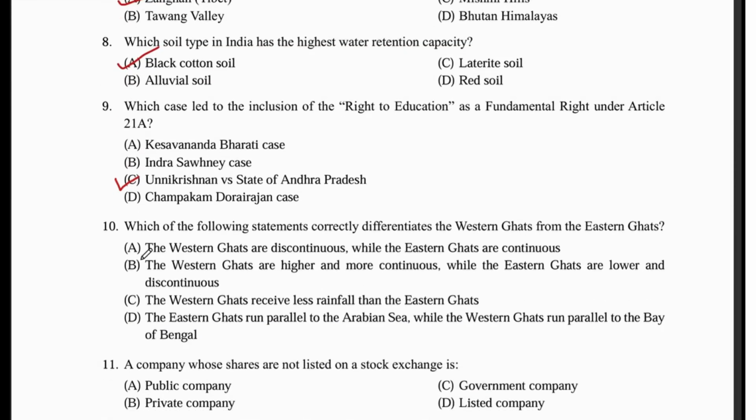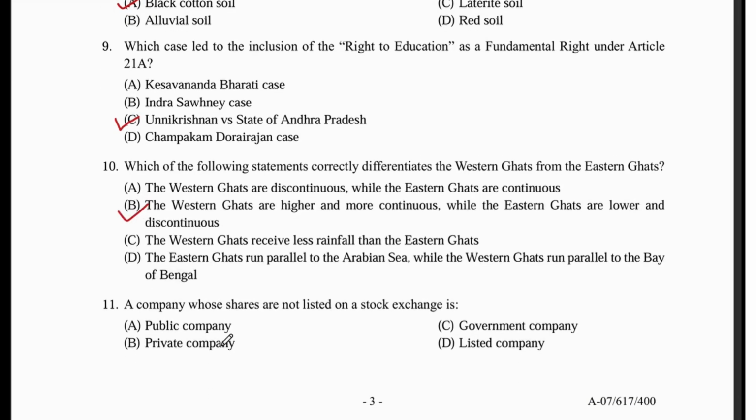Which of the following statements correctly differentiates the Western Ghats from the Eastern Ghats? The Western Ghats are higher and more continuous, while the Eastern Ghats are lower and discontinuous. A company whose shares are not listed on a stock exchange: private company.